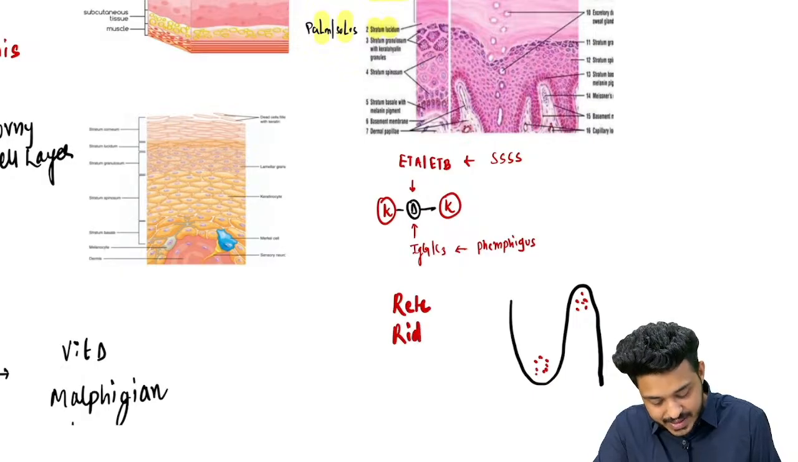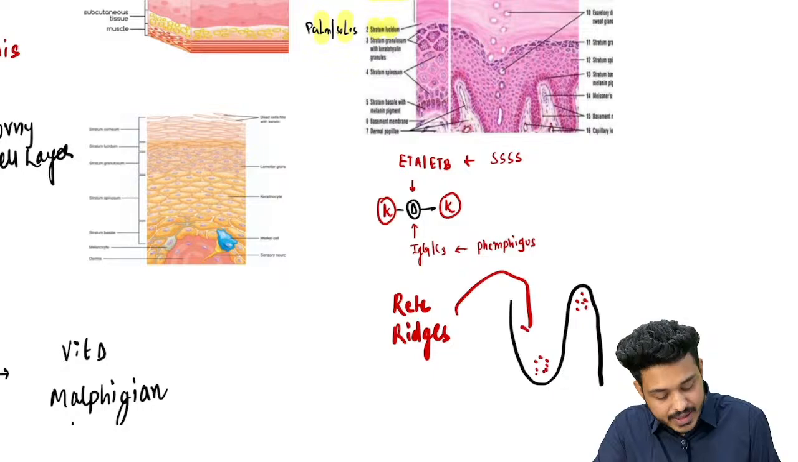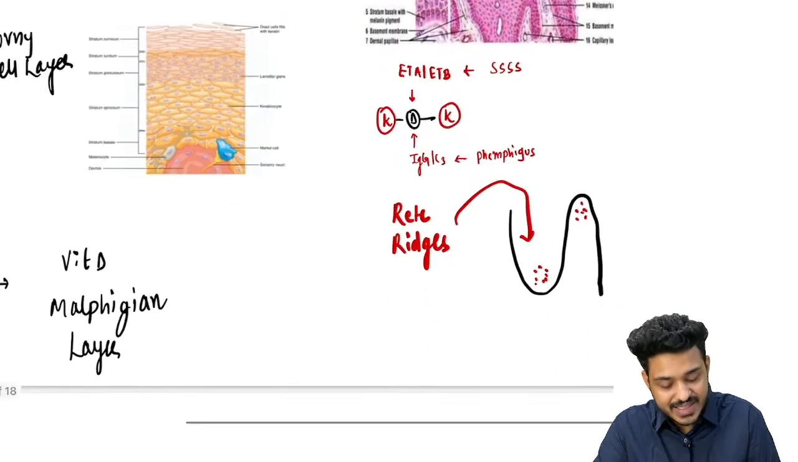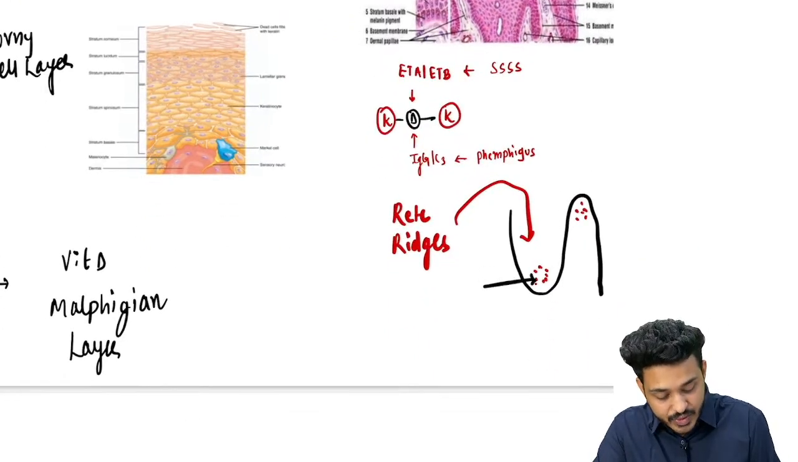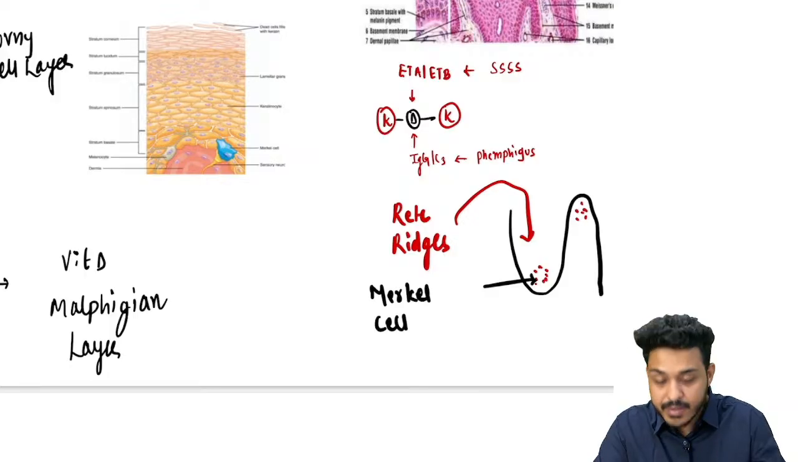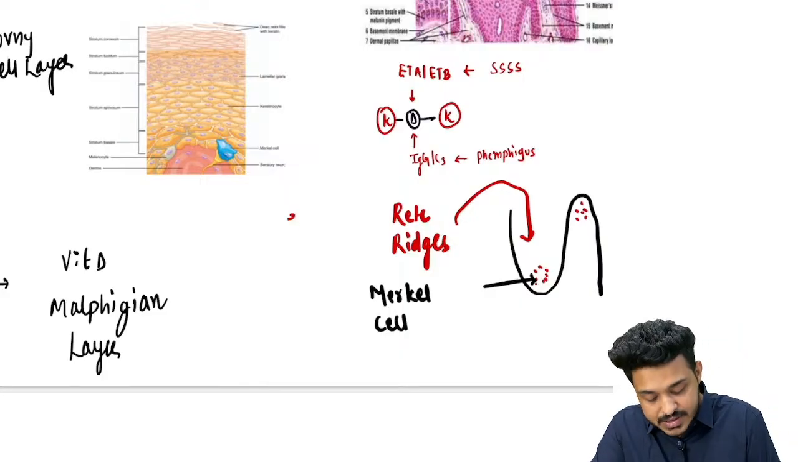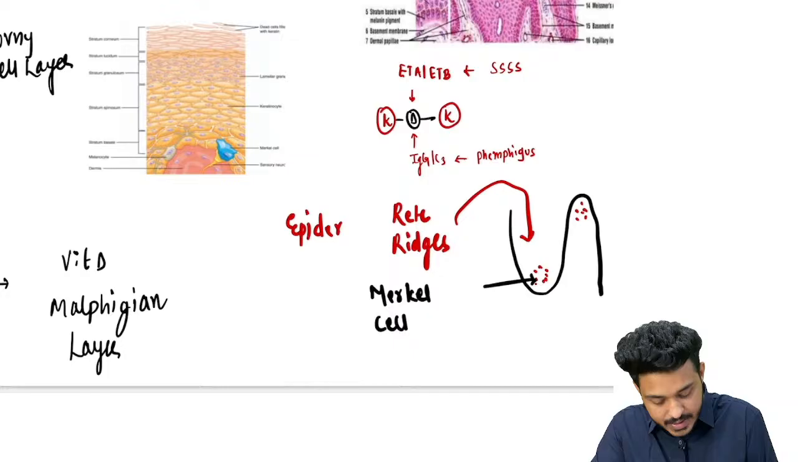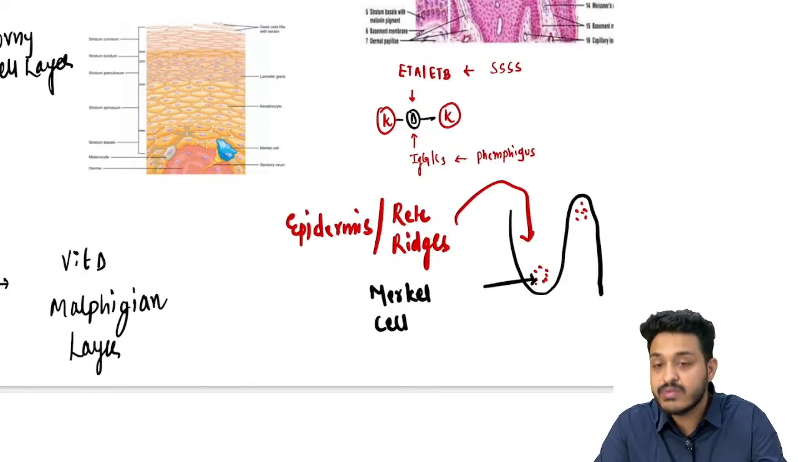So what is this area? This area is known as rete ridges. And which cells are going to be present here in epidermis? The cells are going to be your Merkel cell. So from physiology they are going to ask you this question. What is the location for Merkel cell? Is it going to be a part of epidermis or dermis? So your answer will be yes, it is a part of epidermis.